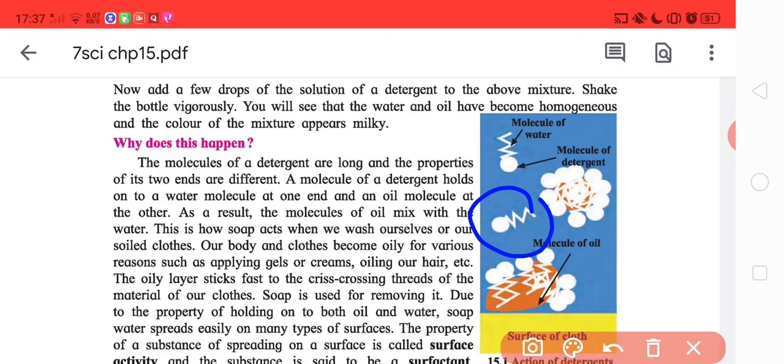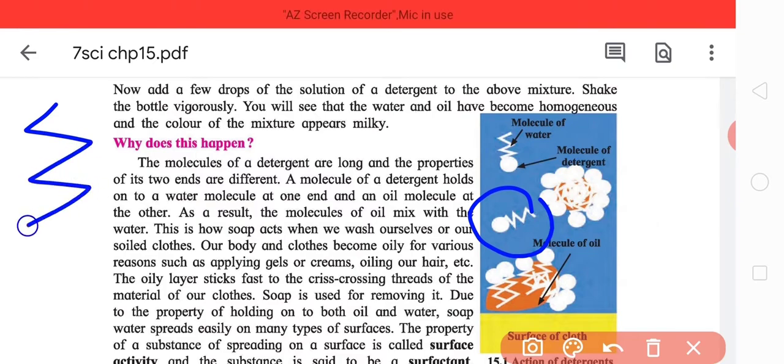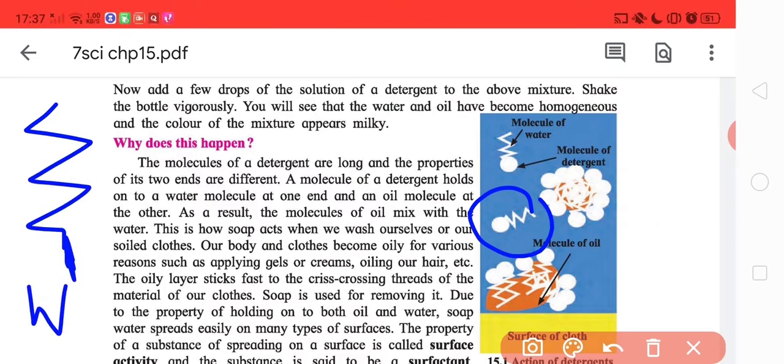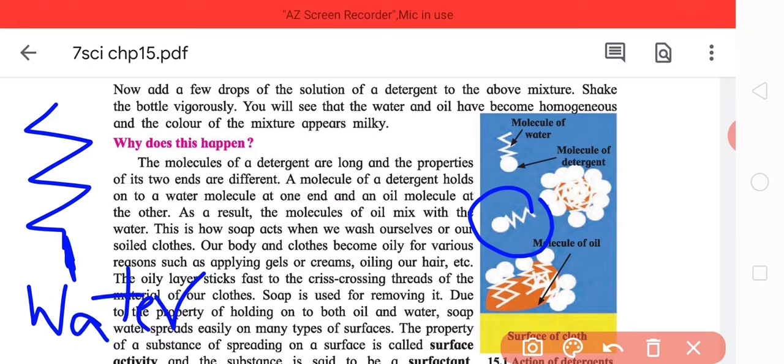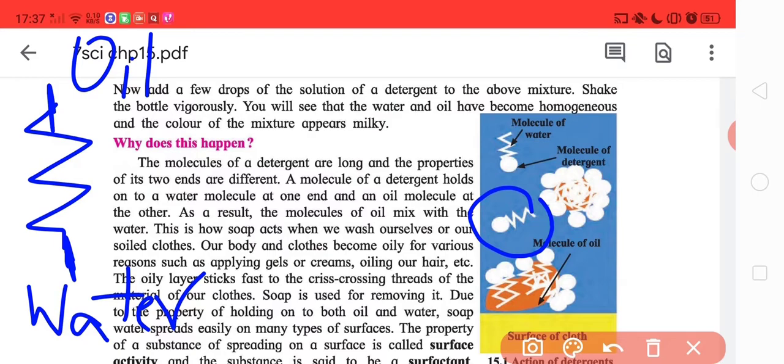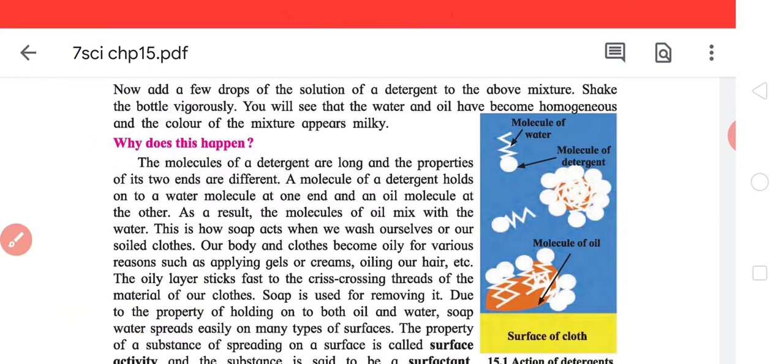Its two ends are different. This is the design. This end is attracted to water, and this end is attracted to oil. Representations may vary, but that doesn't change the understanding that one end is oil friendly and the other end is water friendly.